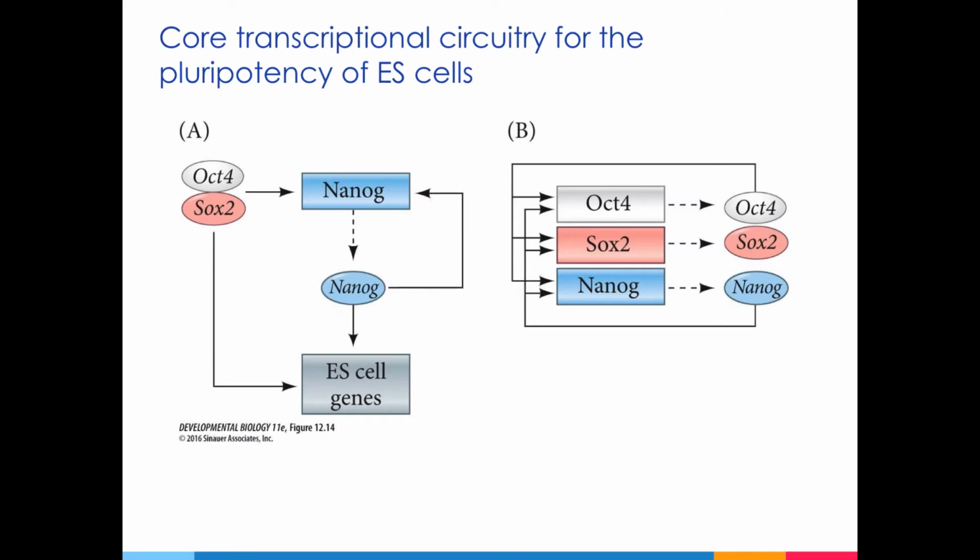Pluripotency in the ICM is maintained by the expression of the transcription factor OCT4, as well as by the expression of the transcription factors SOX2 and NANOG. These transcription factors bind to the enhancers of their own genes, and they also bind to each other's enhancers. Later on, we'll discuss the events that lead to the eventual inactivation of these transcription factors, as cells lose their pluripotency in their path toward differentiation.